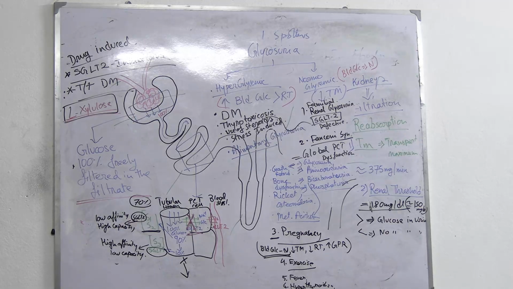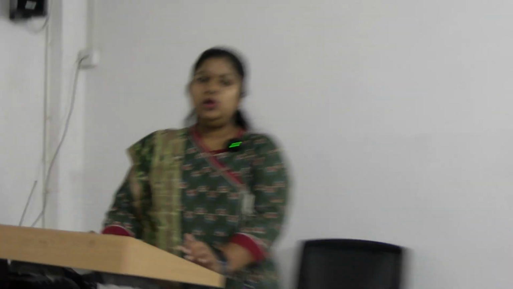So if more glucose is coming down, it will get exceeded. The usual renal threshold for glucose in adults is 180 milligram per dL.